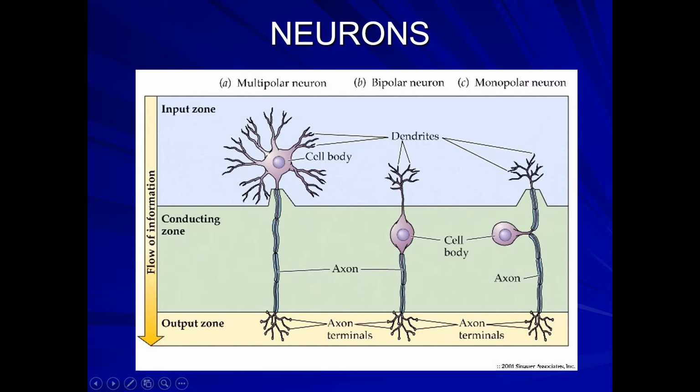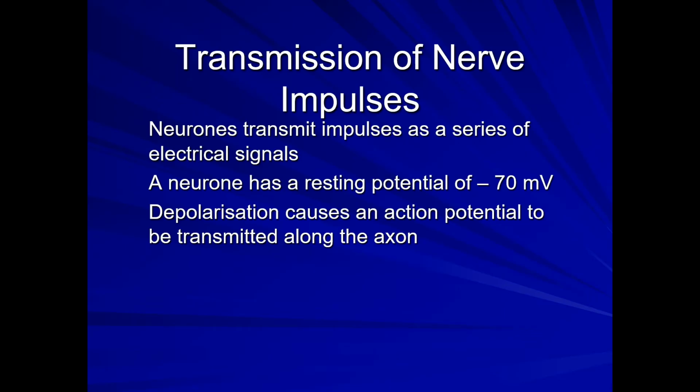The second one is bipolar. That means it can conduct the information from here to here or here to here, in only two directions. So that's why it is known as bipolar. And the last one is the monopolar neuron. This monopolar neuron can conduct the information unidirectionally, that is, only in one direction. So based on the direction in which they can pass on the information, these neurons are classified into multipolar, bipolar, and monopolar.